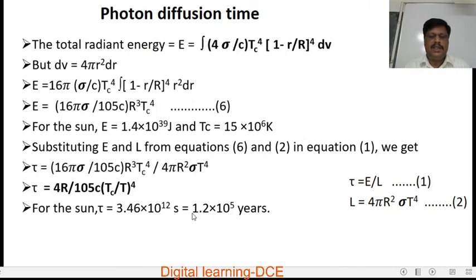That is, the photon produced at the core of the Sun reaches the surface of the Sun after 1.2 into 10 to the power of 5 years. This is the largest time the photon takes to travel from center to surface.